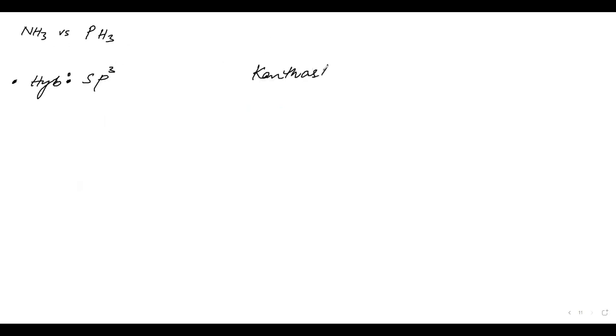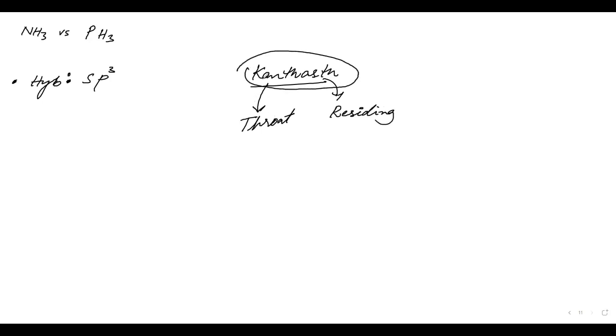Kanthast. Kant, Ast. You know what is Kant? No? Throat. And Ast means residence, residing somewhere. This whole word Kanthast means that you should be having these words in your throat.